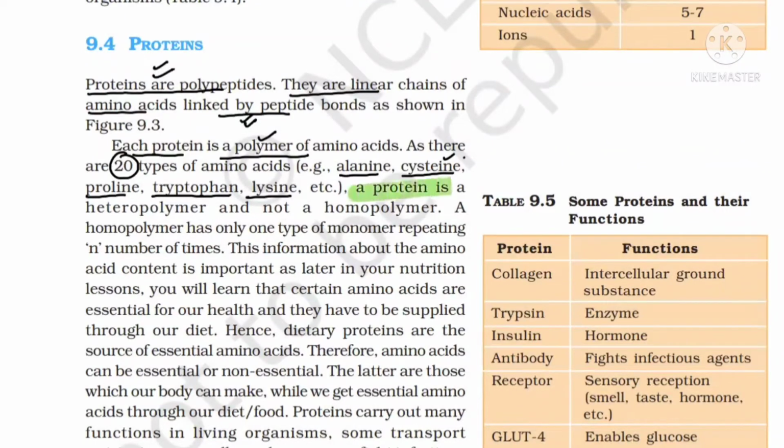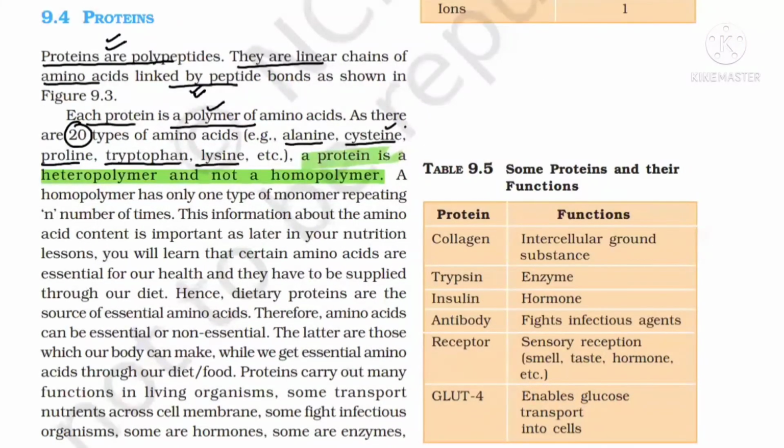Protein is always a heteropolymer. And it can never be a homopolymer. Is it clear? The protein is never made by a repeating unit of the same monomer. We have to use only 20. So obviously protein is always a heteropolymer. Is it clear, beta?